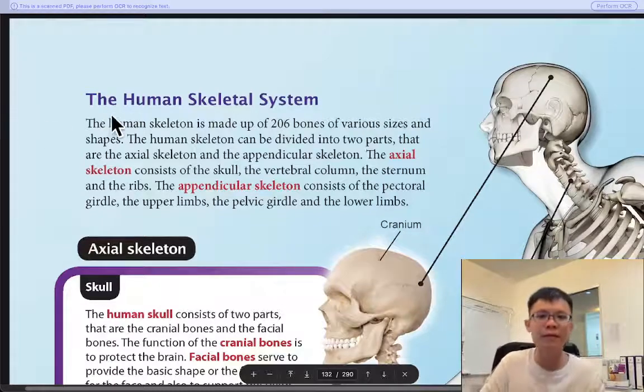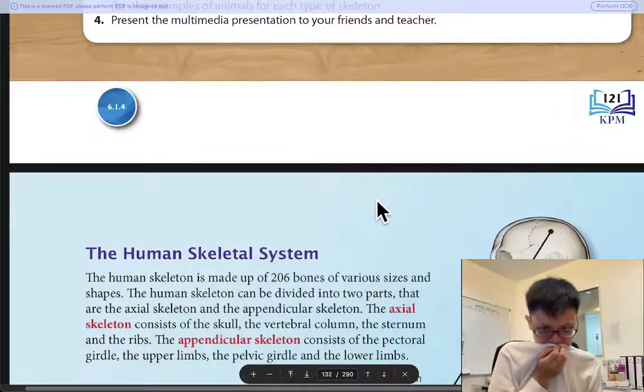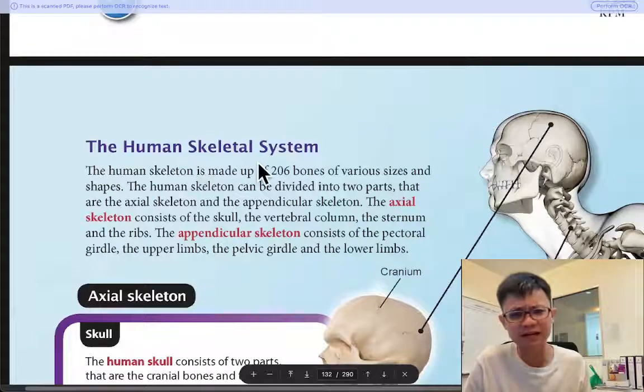Okay, hello students, welcome back. And today we are going to continue our lesson on the human skeletal system.